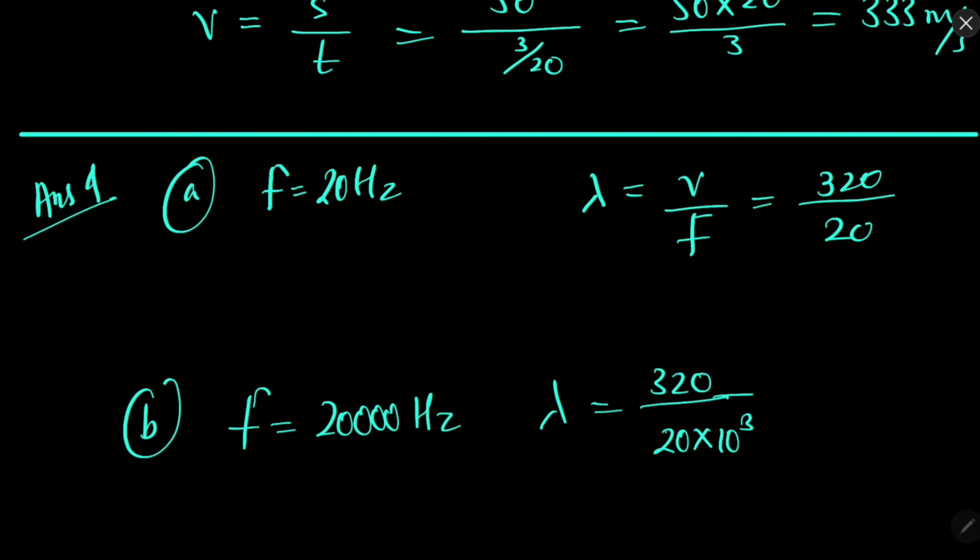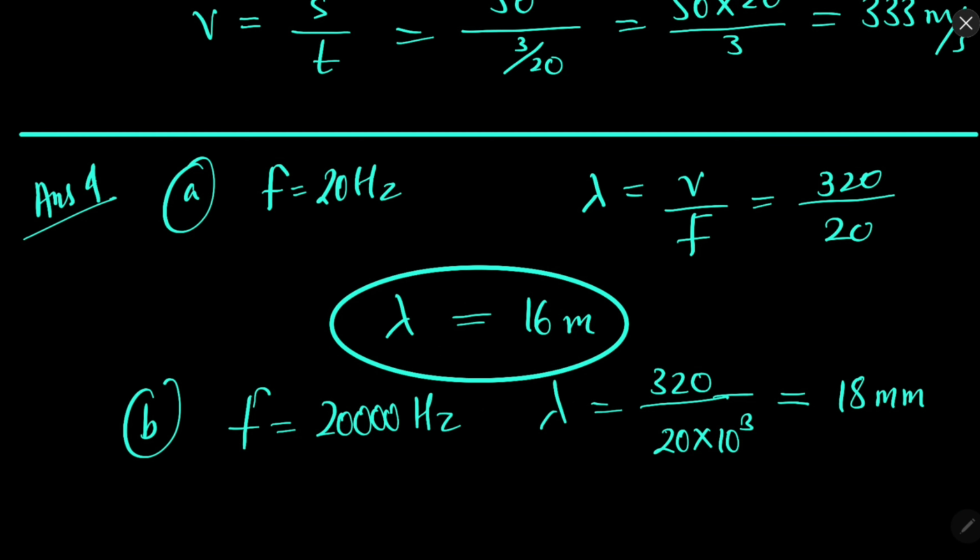So it will give us 16 millimeters and it will give us 16 meters. No, 16 meters and 16 millimeters. So these will be the wavelengths.